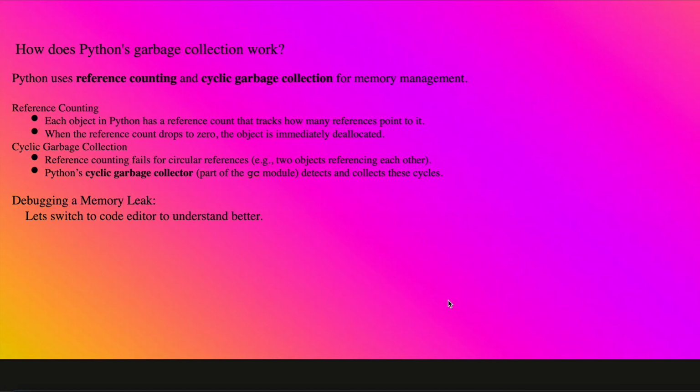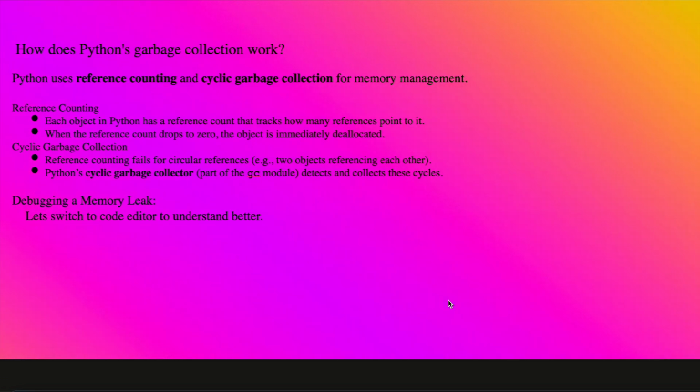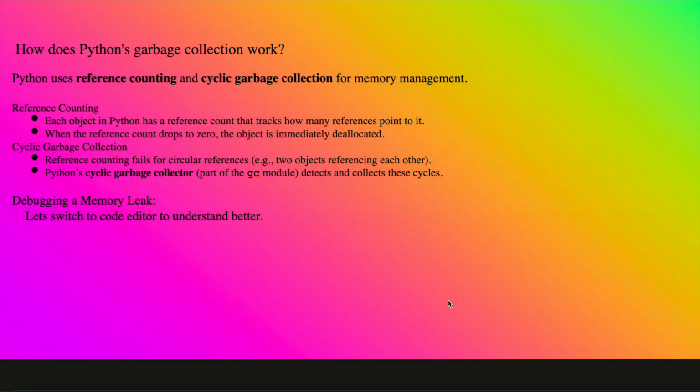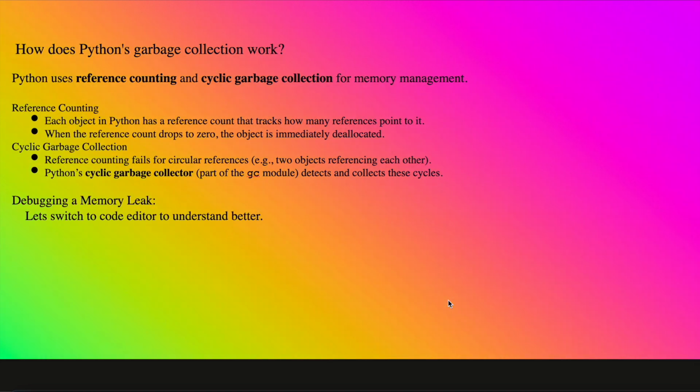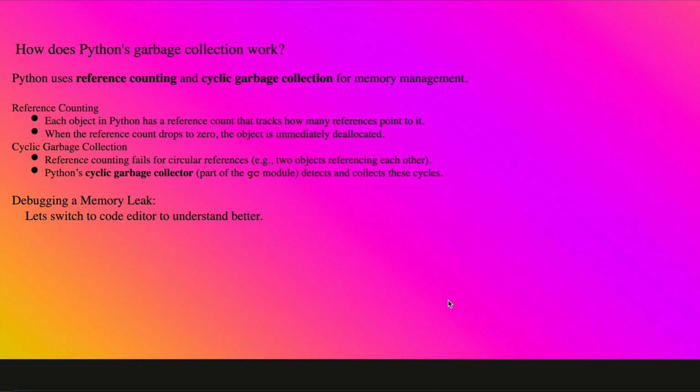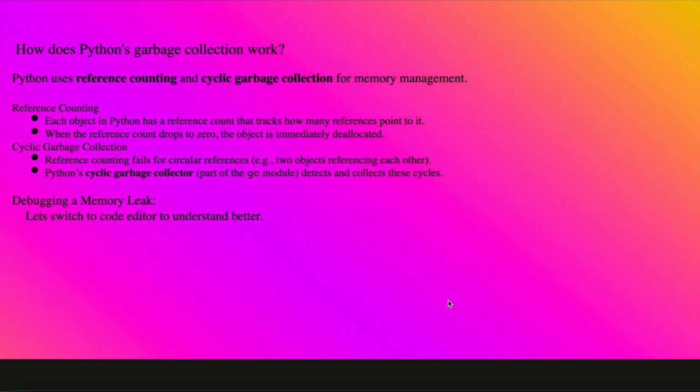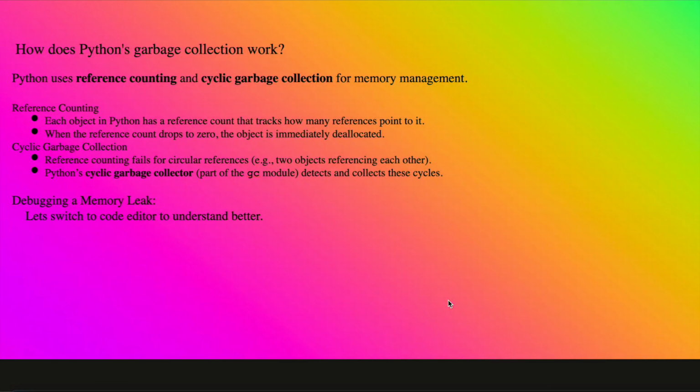When the reference count drops to 0, the object is immediately deallocated. Cyclic garbage collection: reference counting fails for circular references, like two objects referring to each other. Python's cyclic garbage collector, part of the gc module, the garbage collection module, detects and collects these cycles.